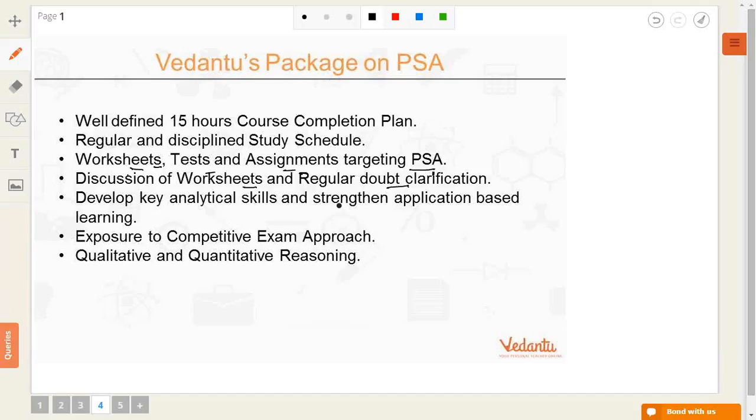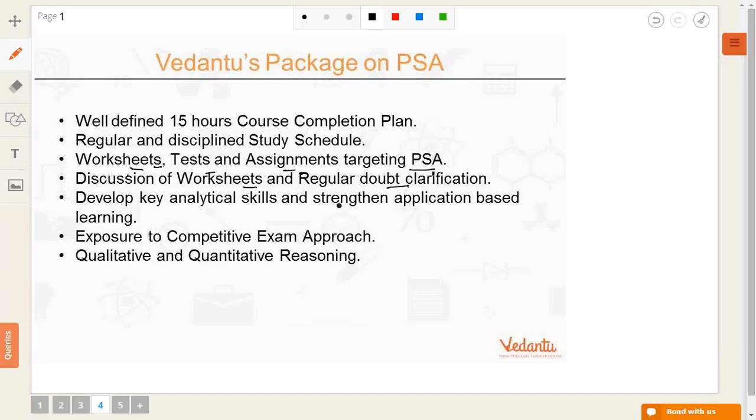Our expert teams have researched the previous year CBSE PSA papers, and they have specifically designed the course keeping the previous year papers in mind. So this course is a must to perfect your qualitative and aptitude skill, which is an integral part of the PSA exam.